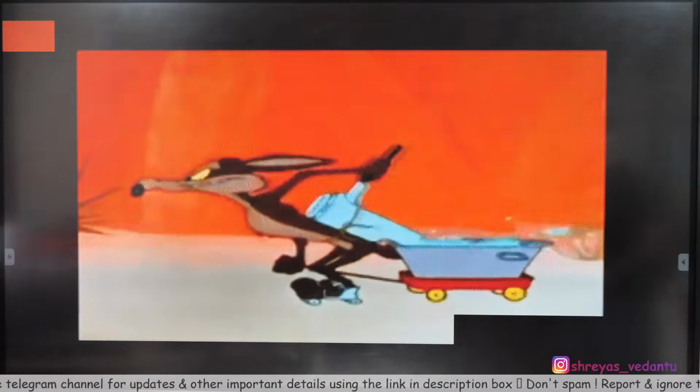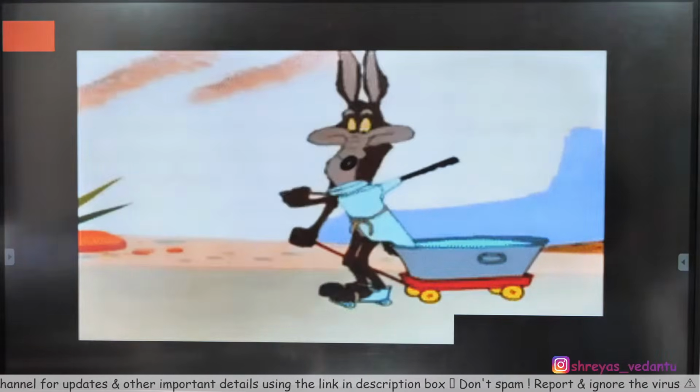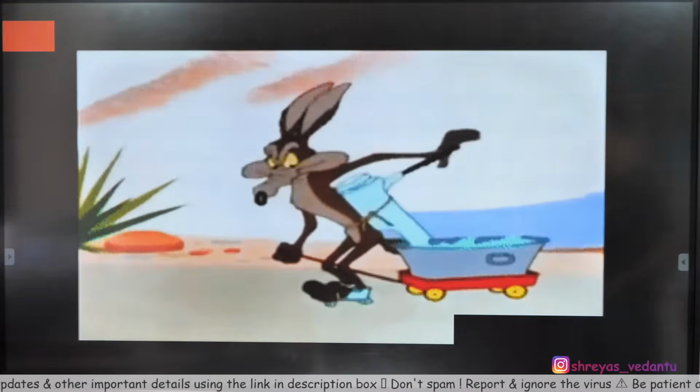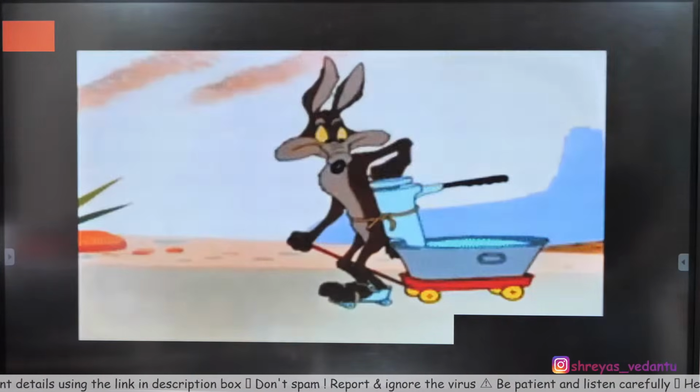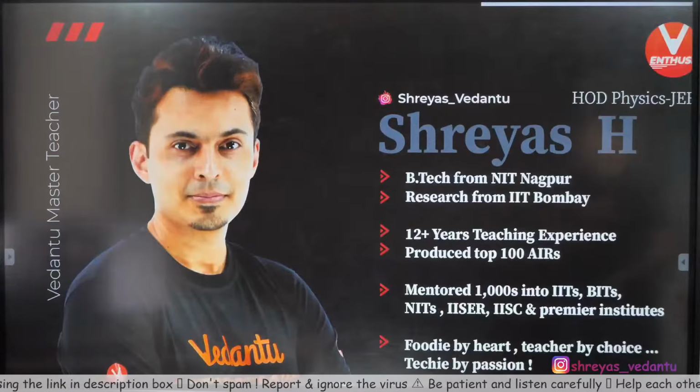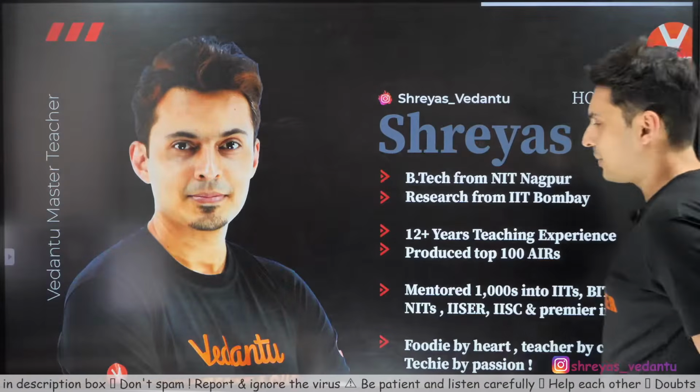Not just that, we are going to see a variety of questions where you will have to use concepts apart from the conservation of momentum, and we'll also see the applications of center of mass today.